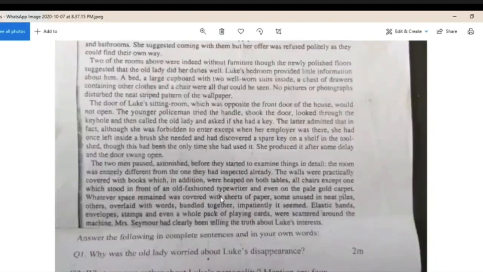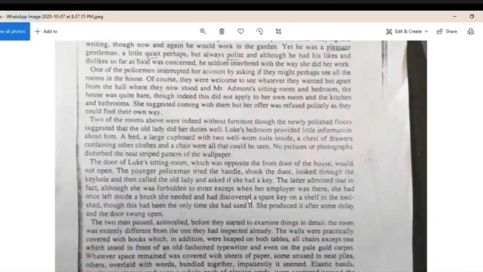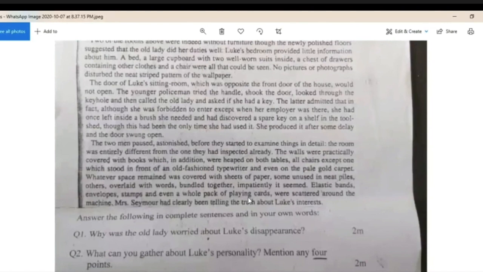Now that answer is done and you move on to the 3rd question, it asks you 2 parts, and this means you need to tick off each of the parts correctly. The first part is why the policemen were astonished as they stepped into his sitting room, and second, describe the sight that they saw when they stepped into the room. So first is a why answer, and the second is a description. So over here, when you talk about the sitting room, you'll find that there are 2 aspects of your answer, which again have been given to you very clearly, so it shouldn't take you very long to find this in your passage.